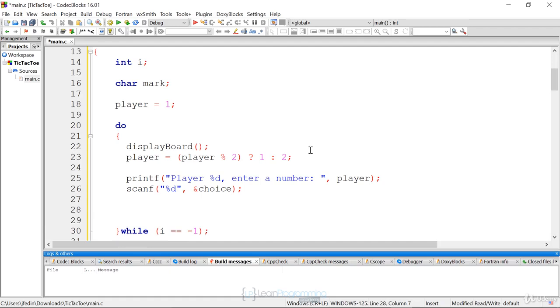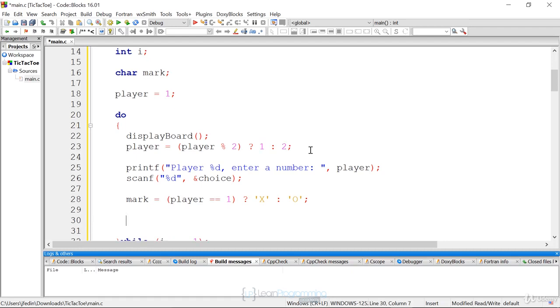Then I can basically determine what the mark is. I have to determine if the mark is an X or an O based on the player. So I'm going to use the ternary operator again. And I'm going to assign to mark either an X or O. If the player is equal to 1, I'm going to assign to mark the X, capital X. Otherwise, I'm going to assign it an O, capital O. So this ternary operator is very useful when you have to assign variables based on a condition. Again, what this is saying is if the player is equal to 1, mark is going to be equal to X. Else, it's going to be equal to O. The question mark represents if the Boolean evaluation is true. The colon represents if it's false.